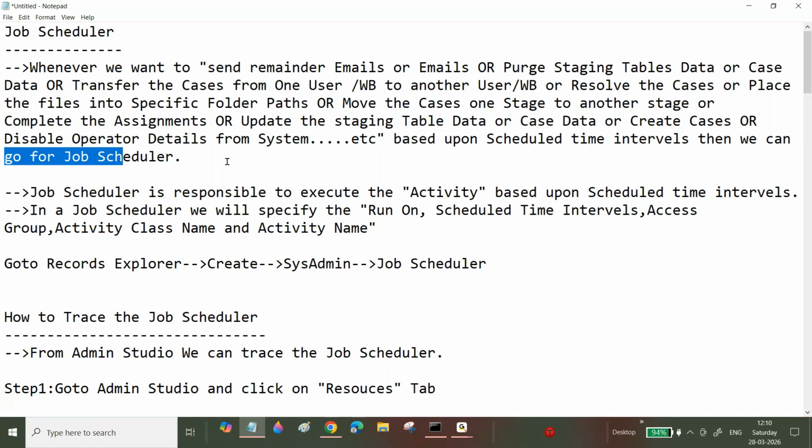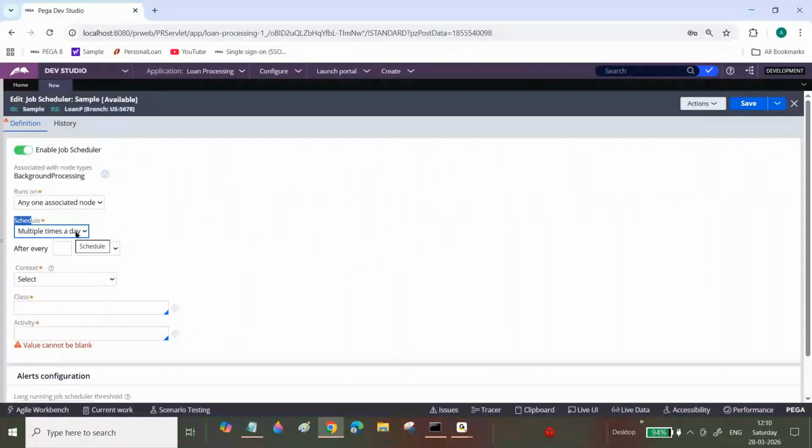Now see what time you want to do this. The first option is multiple times a day. Multiple times a day means every 1 hour, every 2 hours, every 3 hours you want to run.